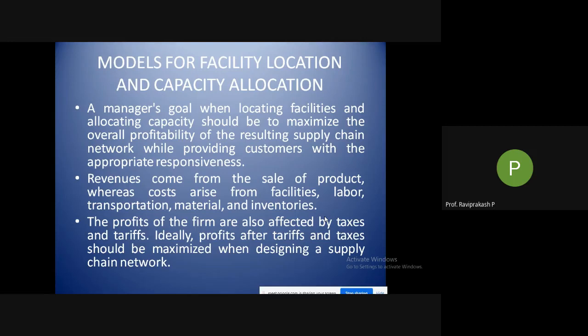Then transportation. If you are producing more, you need to have more raw material, so the inflow will be more, so there is more transportation. Then as you produce more, you need to sell it. So again, you have to transport those materials or products from your facility to the market. Again, the transportation cost increases. Material, I told you, incoming and outgoing.